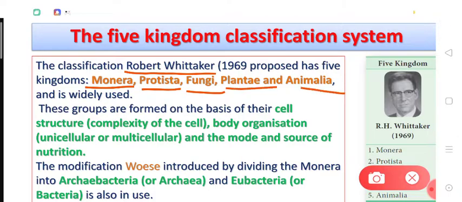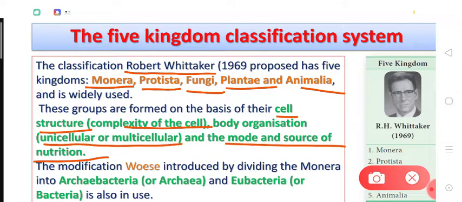The basis of classification were the cell structure, that is the complexity of the cell, which may be either eukaryotic or prokaryotic, then the body organization, that may be unicellular or multicellular, and the modes of nutrition, that may be autotrophic or heterotrophic, and heterotrophic itself is of different types, for example saprotrophic, ingestive, and parasitic, right?